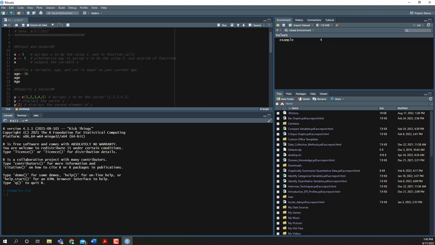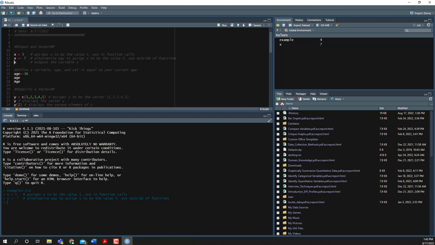So notice I've got my cursor on that line of code. I'm going to click the run button. That line of code will populate into the console, and I can also see up here in my environment that x is equal to 5. I could run the second line of code, and let's just see what happens if I were to change that 5 to be a 7. So again, the line of code runs down here in the console, and notice that x is now 7. So we do have to be careful because again, we're assigning x to be equal to a number, so that is definitely something that we can overwrite.